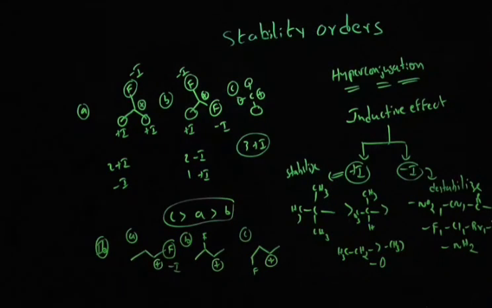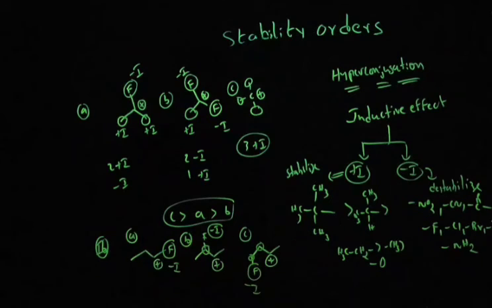In case of option B, between the minus I group and carbocation there is one carbon atom. But in case of option C, between the minus I group and carbocation there are two carbon atoms.